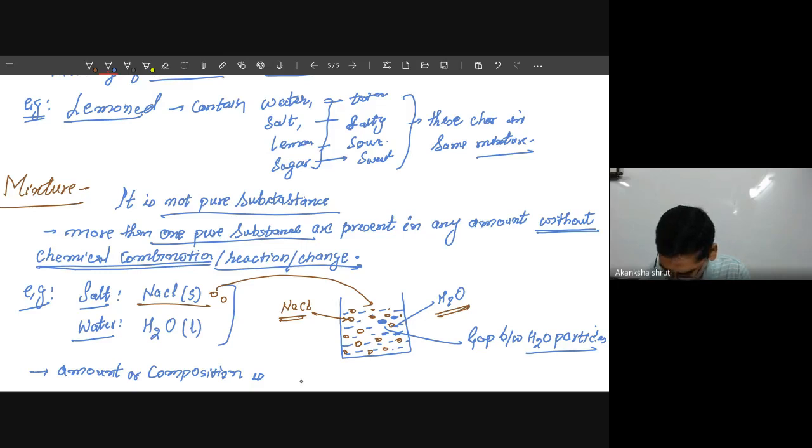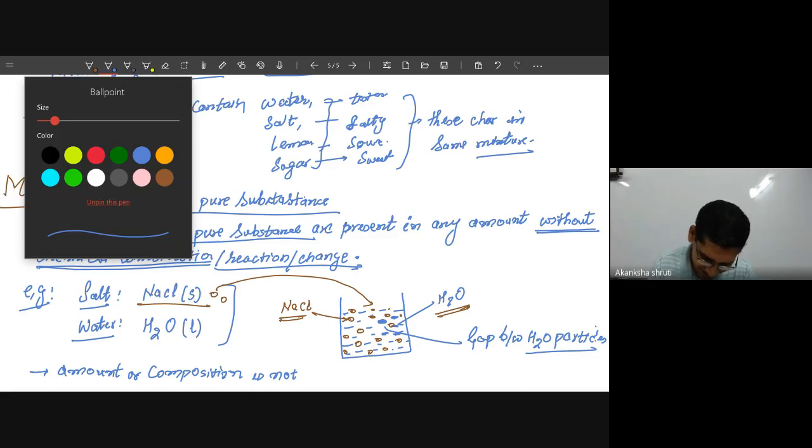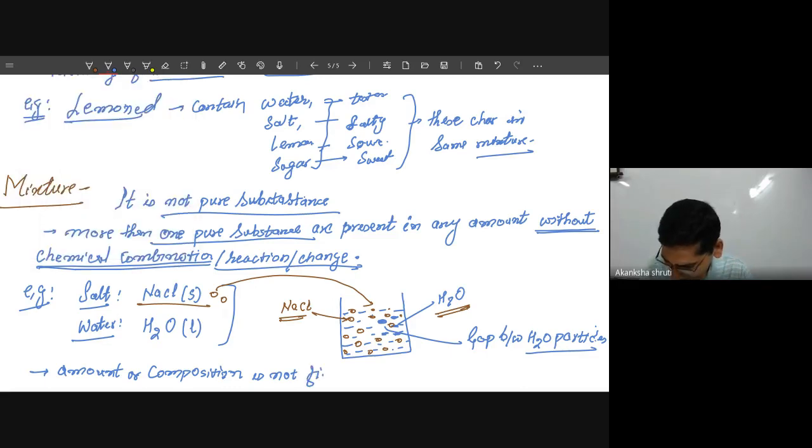The amount or composition is not fixed. I'm not able to write, it is in such bad shape. You must also be having a lot of difficulty. I have written here repeatedly, but it is not appearing on the screen. So composition is not fixed.